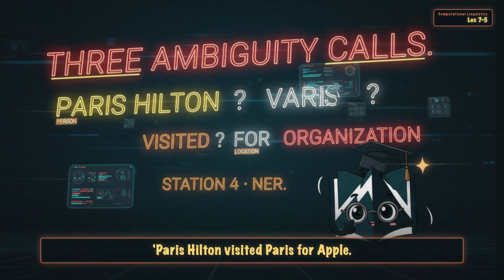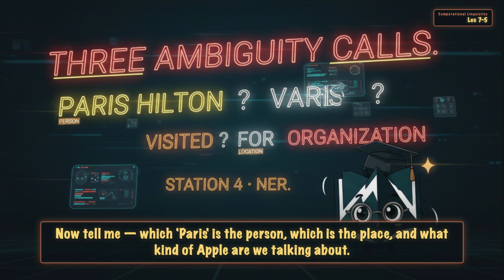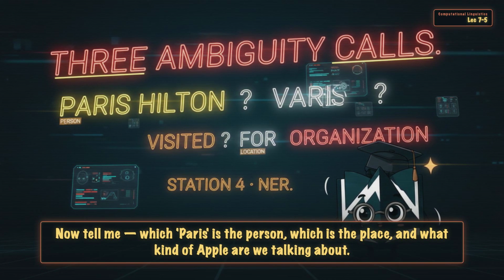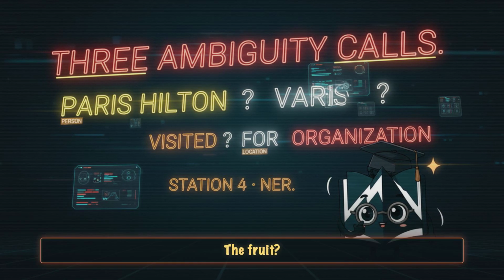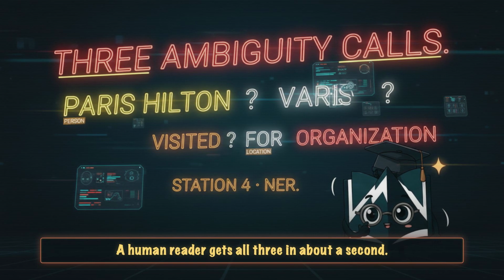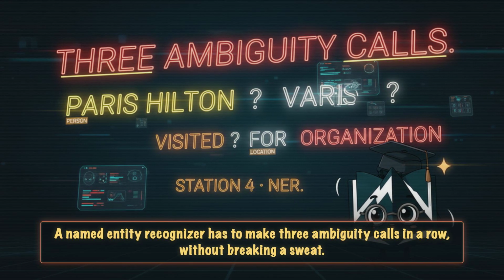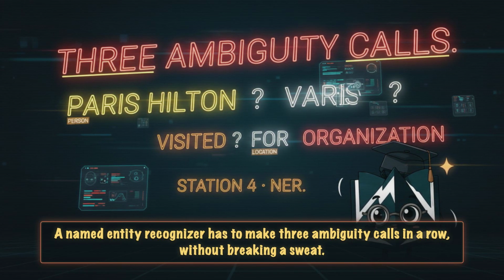Paris Hilton visited Paris for Apple. Read that sentence. Now tell me, which Paris is the person, which is the place, and what kind of Apple are we talking about? The fruit? The record label? The tech company? A human reader gets all three in about a second. A named entity recognizer has to make 3 ambiguity calls in a row without breaking a sweat.